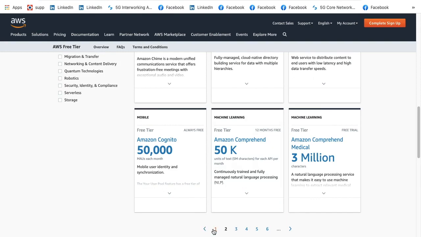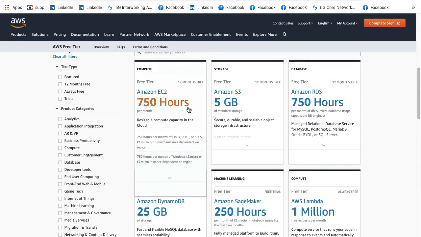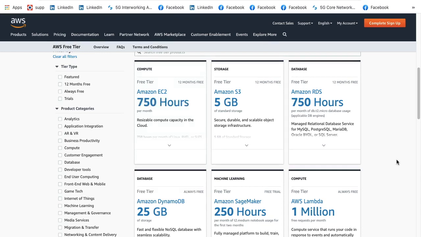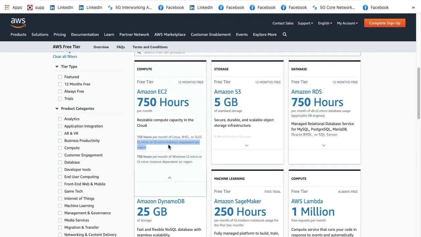But one thing you have to be very sure of: when you talk about Amazon EC2 and it says 750 hours, you have to be very sure which particular instance type you are going to use. For example, if you look at the fine print, the only instance which will be free for free tier is either going to be T2 micro or T3 micro, depending on which region you are in. So you can't really use other instance types. You can only use either T2 micro or T3 micro, depending on the region where you are.